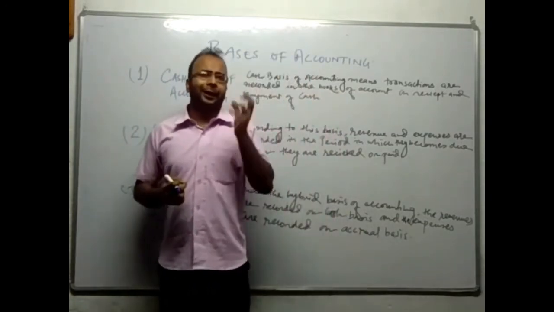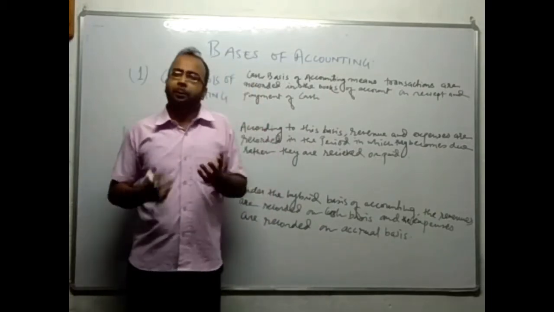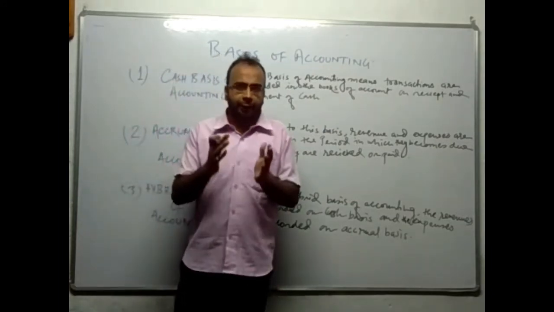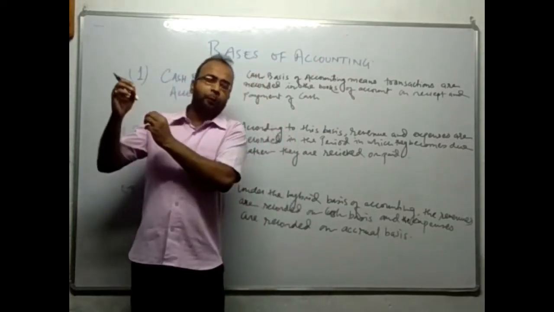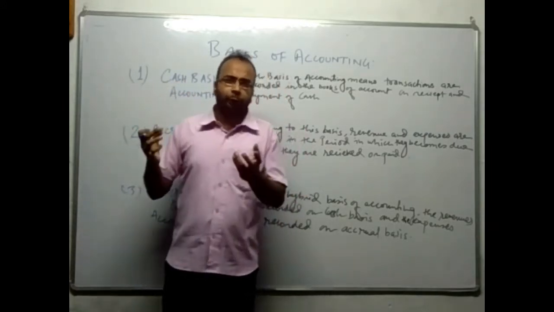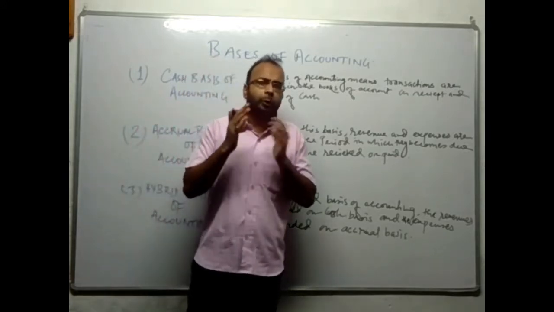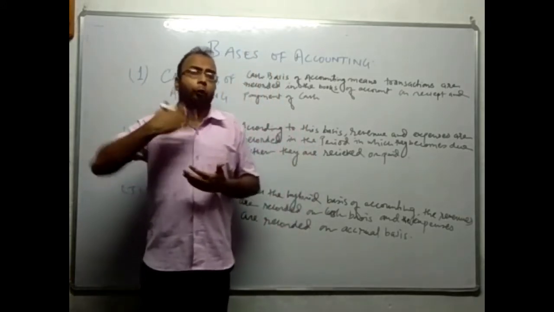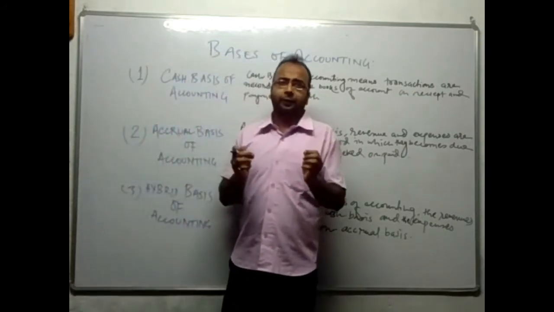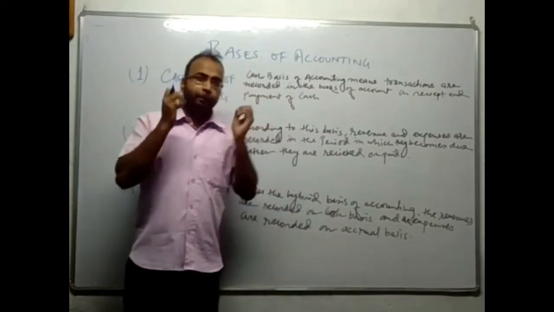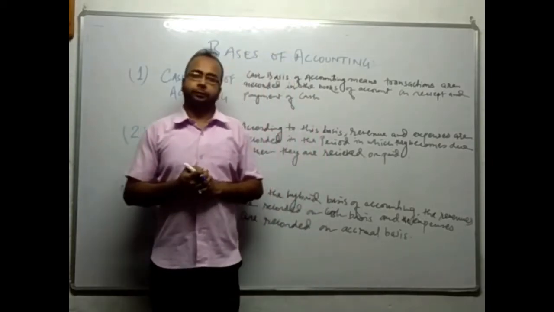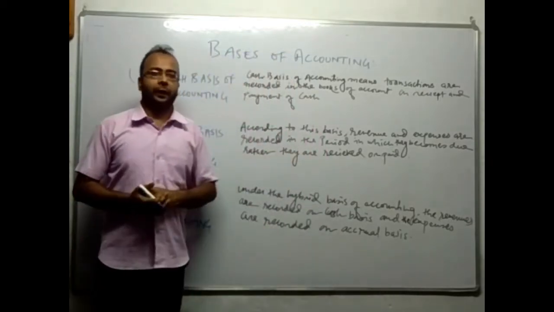If we talk about the limitation, it is quite complicated compared to the cash basis of accounting. Different kinds of adjustments need to be made in the books of account related to accrued income, income received in advance, prepaid expenses, outstanding expenses. So all these adjustments are required to be made because of the accrual basis of accounting. So these are a few limitations, but according to the Companies Act, accrual basis of accounting should be followed while recording in the books of account. So this is all about accrual basis of accounting.